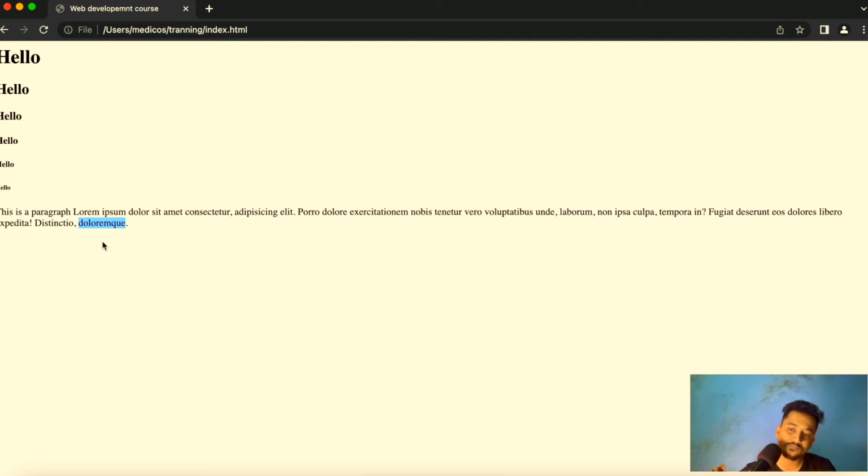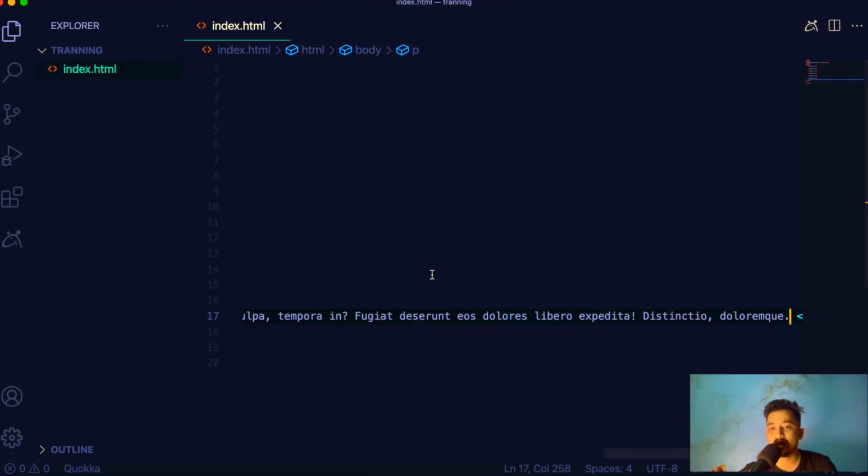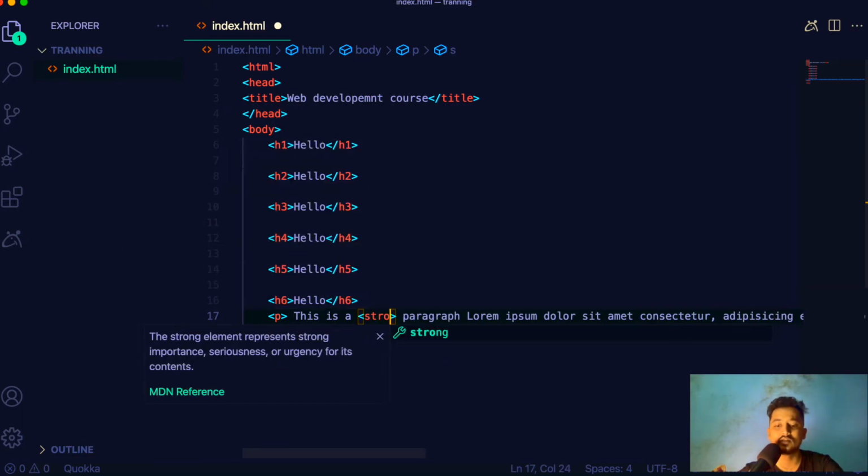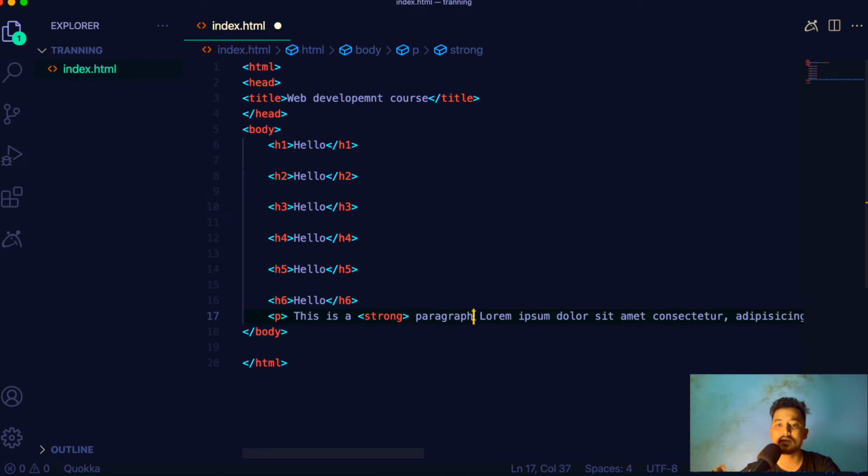The other tag that we have is the strong tag, which I'm going to use inside a p tag. Now I'm using a tag inside a tag, which means that it is a nested element. I'm going to wrap this paragraph inside my strong tag like this.